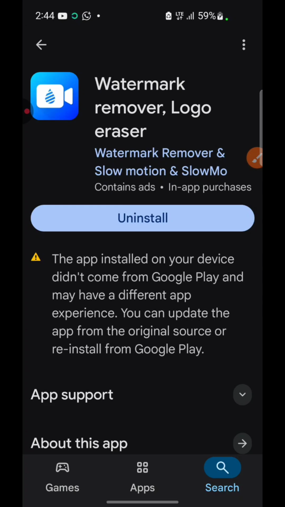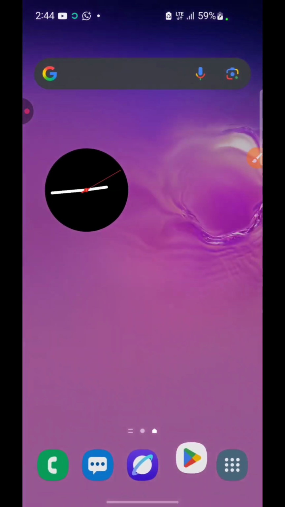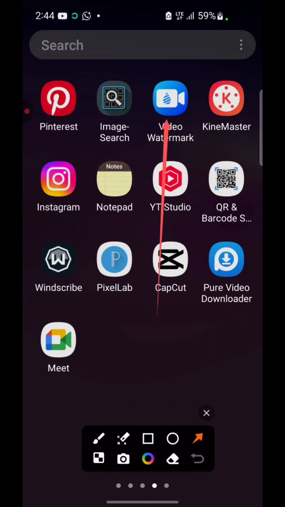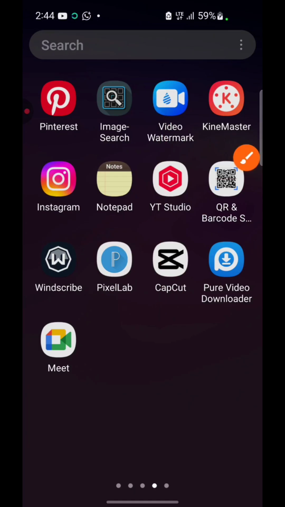I already have it on my phone. You can see it's giving me an install option, which means I already have it on my phone. So once you are done installing it, just come over and launch the application, right? This is my own, so I will launch mine, and allow it to load up.